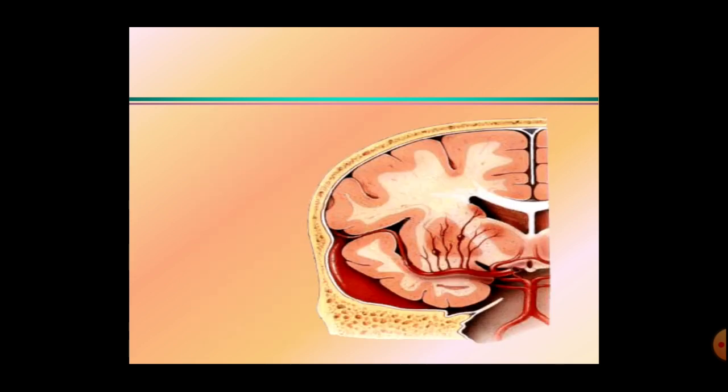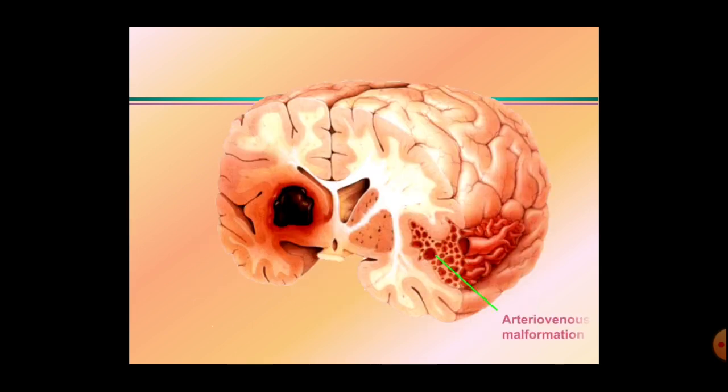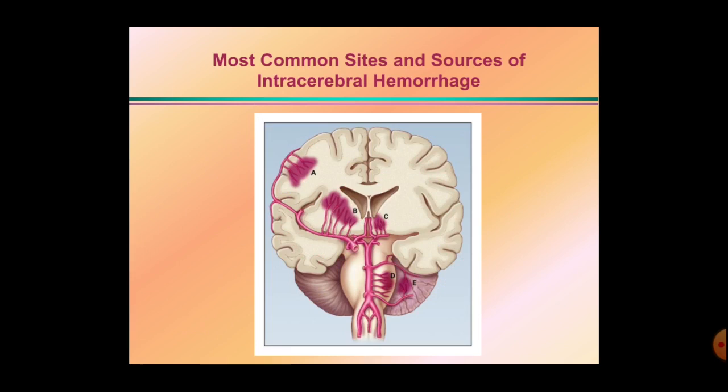Now the central arteries, these are the lenticulostriate arteries. These are showing here the microaneurysm. The aneurysm can burst and it shows the subarachnoid hemorrhage. This is the arteriovenous malformation, and this is the intracerebral hemorrhage. These are the most common sites of the sources of the intracerebral hemorrhage.